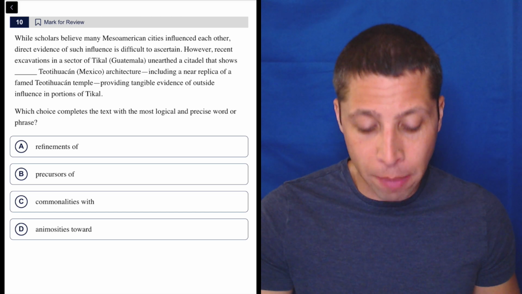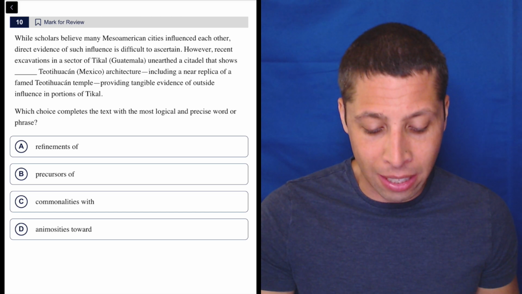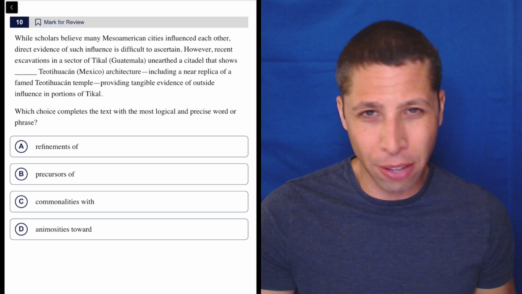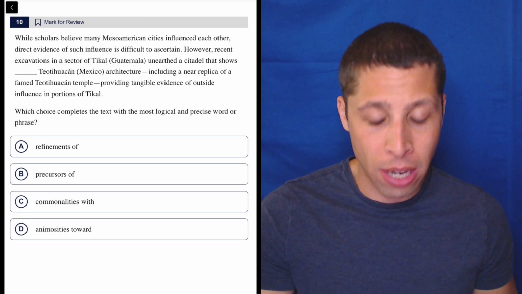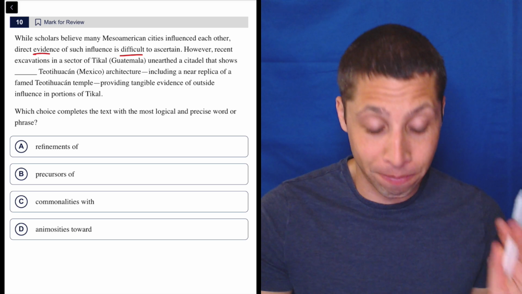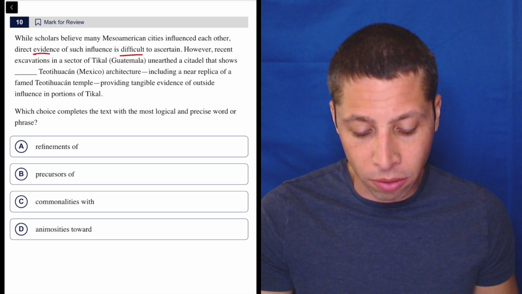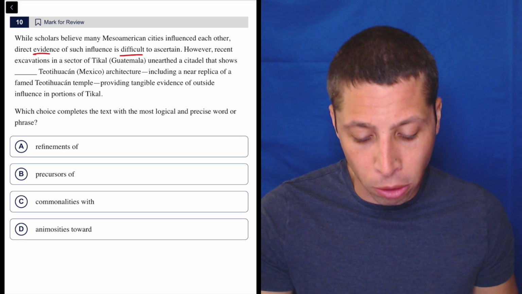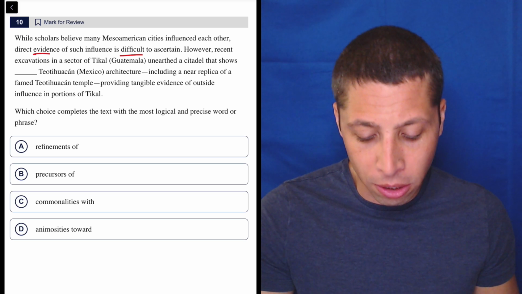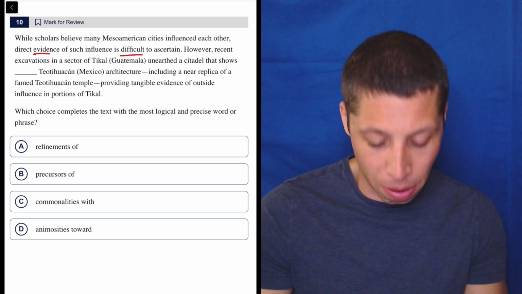While scholars believe many Mesoamerican cities influenced each other, direct evidence of such influence is difficult to ascertain. So ascertain just means notice or figure out. You could have probably gotten that from the word difficult, right? Evidence, difficult. Okay, keep it dumb. However, recent excavations in a sector of Tikal unearthed a citadel that shows blank Teotihuacan architecture. So it's hard to follow the sentence when they remove prepositions like they did here.